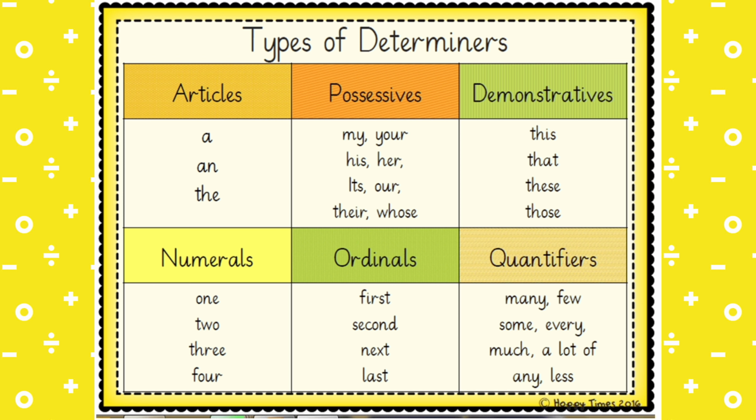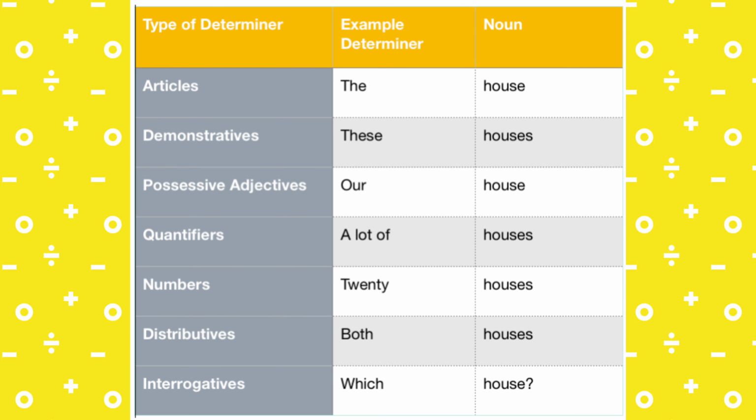Then there are distributive determiners. Examples: each, several, every, none, any, either, etc. We always use them with singular agreement. Example, each child was present in the hall. Then interrogative determiners. Some examples of interrogative determiners are what, which, whose. Example, what color is your favorite?